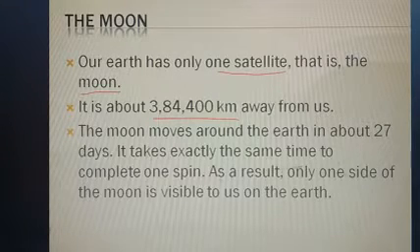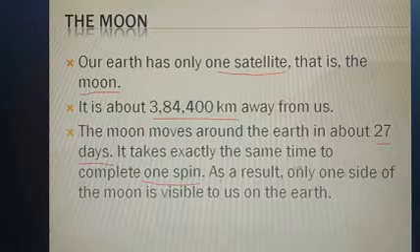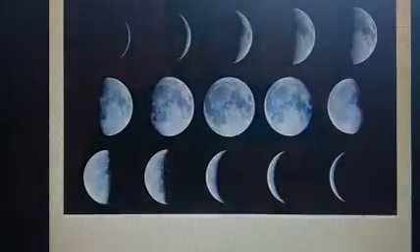So the moon takes 27 days to take a round of the Earth, and exactly the same time to take one spin also. That's why only one side of the moon is visible from the Earth. Now let's come to the next slide.